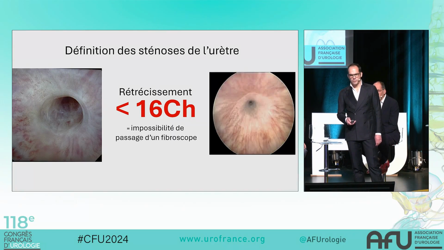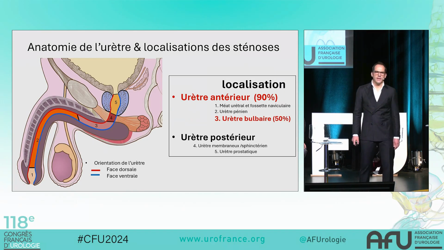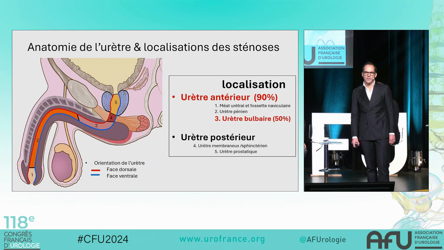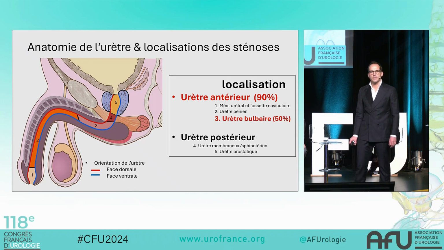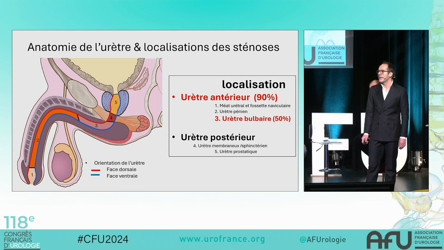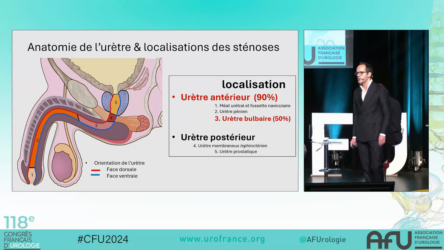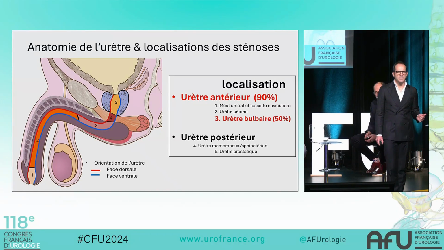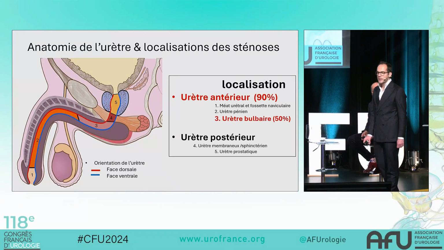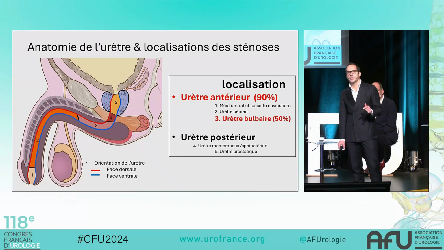It is important to review the anatomy and accurately locate the urethral stricture. The location of the stricture is very important because it determines the number of endoscopic treatments, as well as the type of urethroplasty that can be performed. Thus, the anterior urethra is surrounded by the corpus spongiosum and consists of three parts: the meatus, the navicular fossa, the penile urethra, and the bulbar urethra. Next, there's the posterior urethra, which includes the membranous urethra, the prostatic urethra, and the bladder neck.